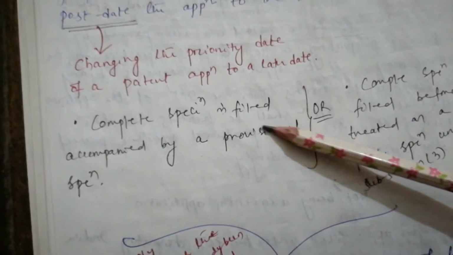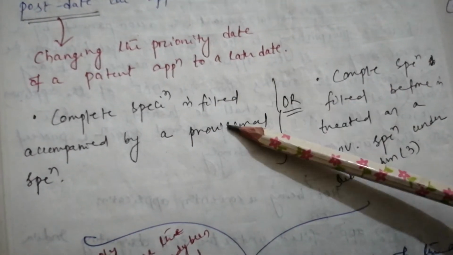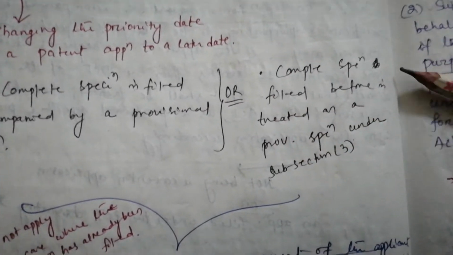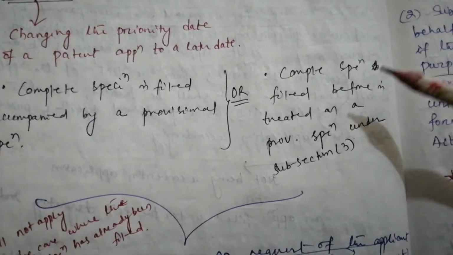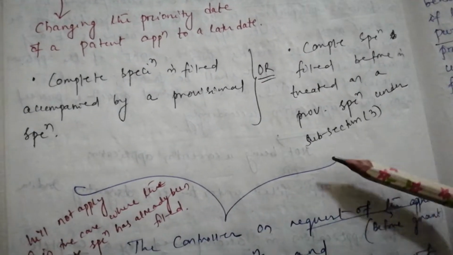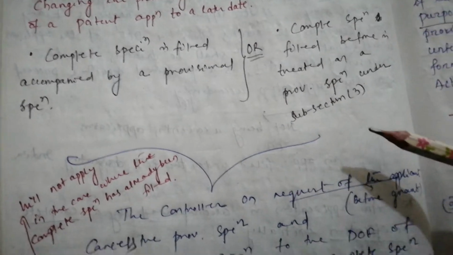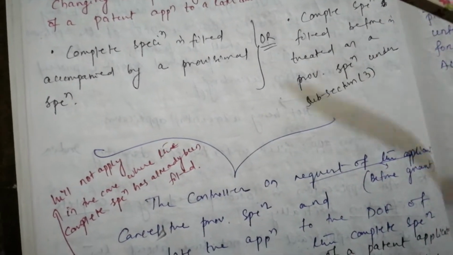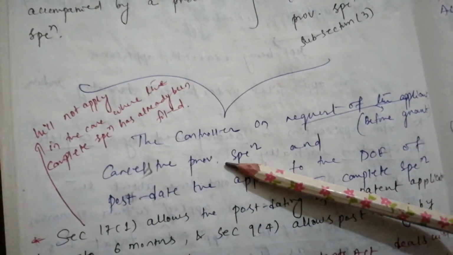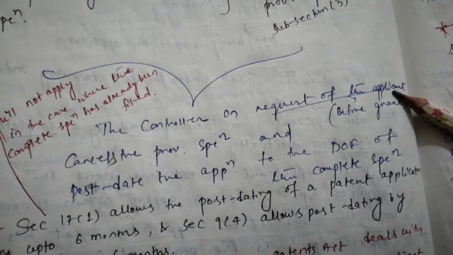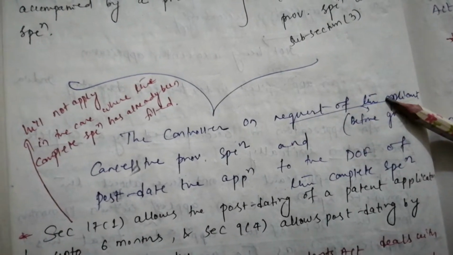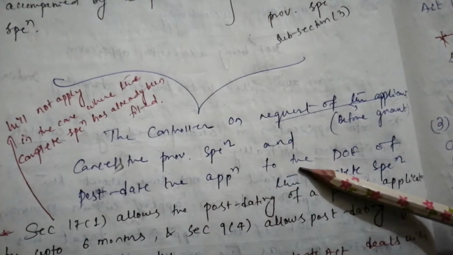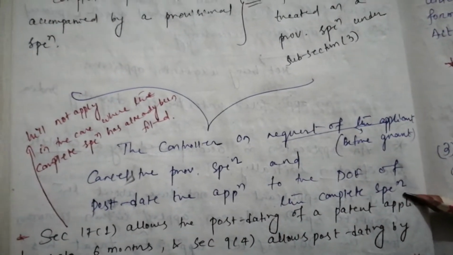Postdate means changing the priority date of a patent application to a later date. So a complete specification is filed accompanied by a provisional specification, or a complete specification filed before is treated as a provisional specification under subsection 3 that we have just read. For either of these, the controller, on request of the applicant before the grant of the patent, cancels the provisional specification and postdates the application to the date of the complete specification.